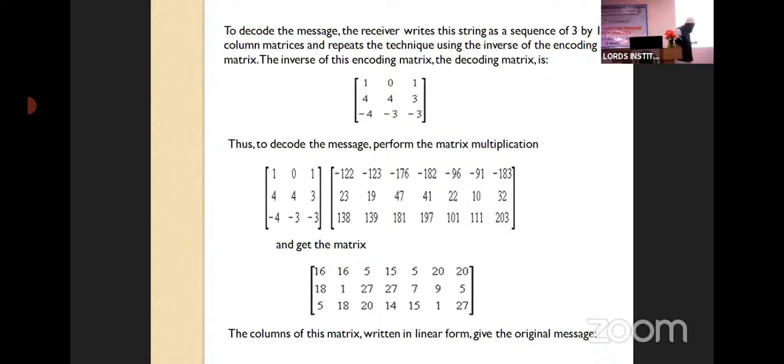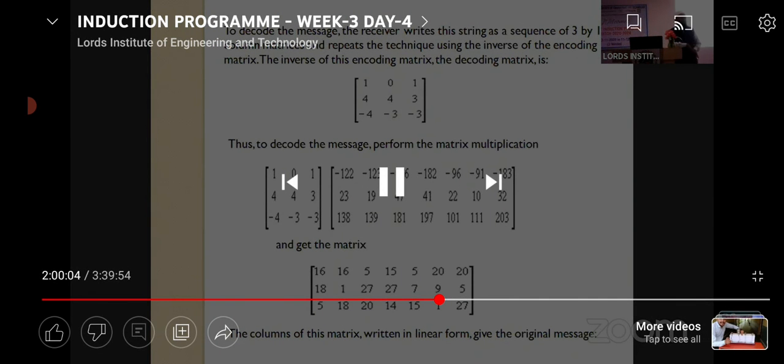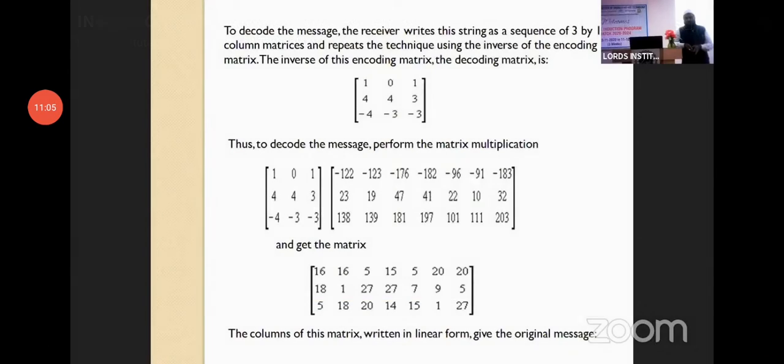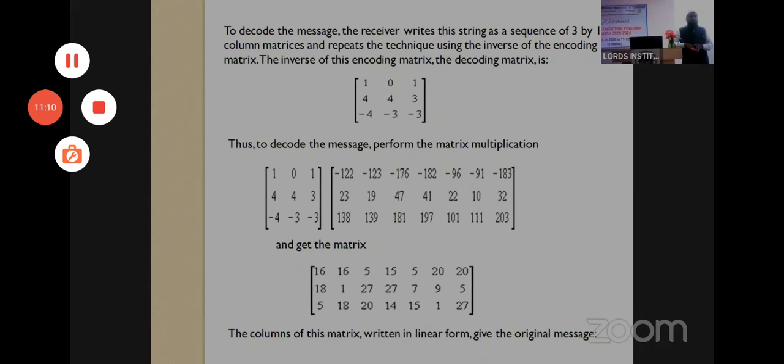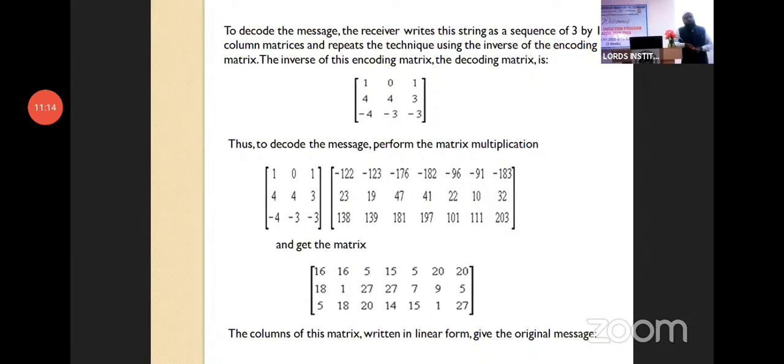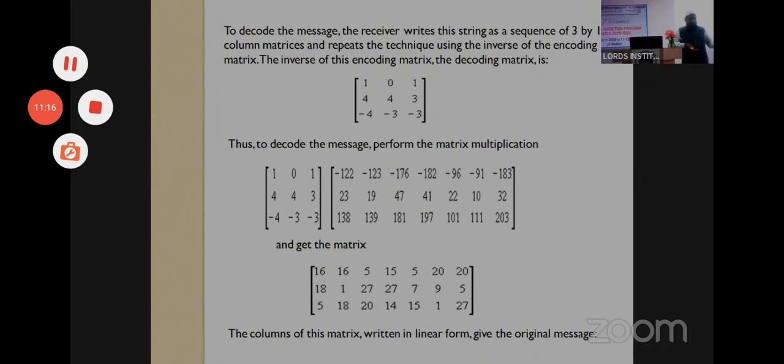Again, if you arrange in sequence, what does 16 stand for? P. What does 18 stand for? R. What does 5 stand for? E. So he will get the message. This is a small thing, sir. Everyone knows multiplication and the inverse of a matrix, but we are using them in encoding and decoding in the subject of cryptography. Cryptography, sir.